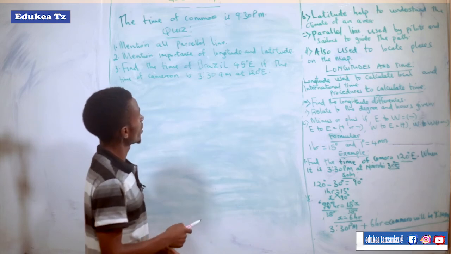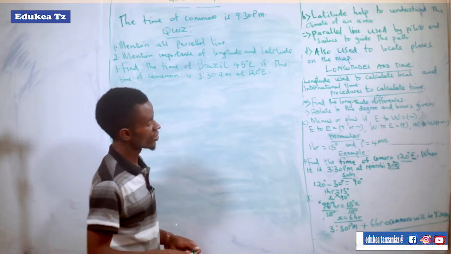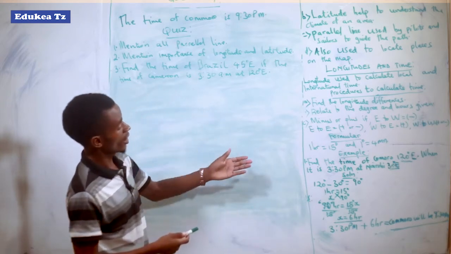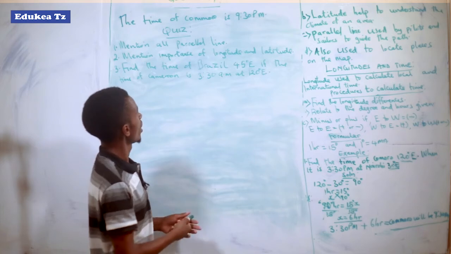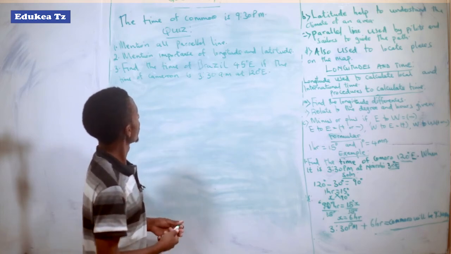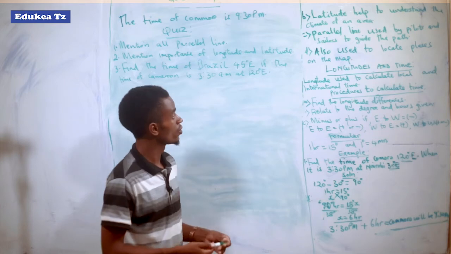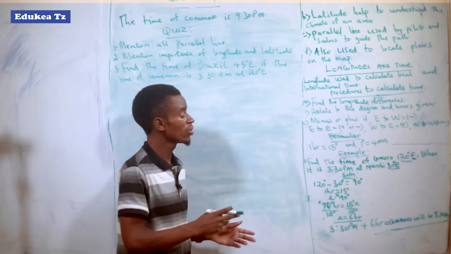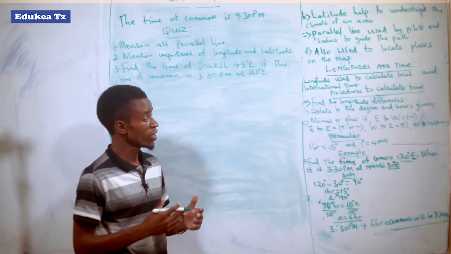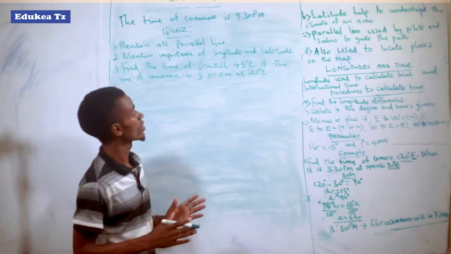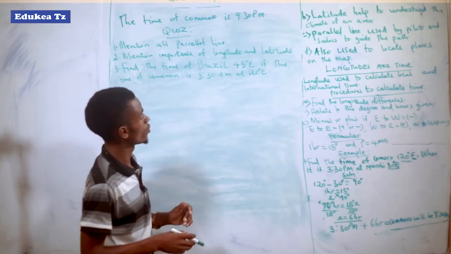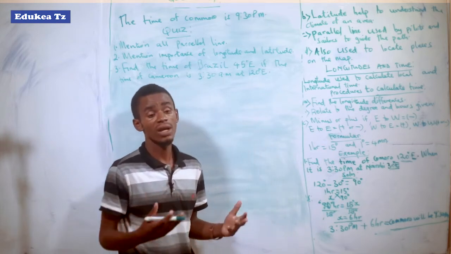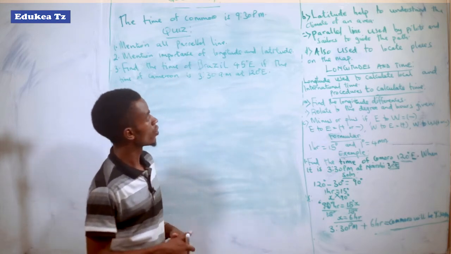Finally, there is a quiz here, with questions that you can use to revise what we have covered in this topic. The first question is: mention all parallel lines. I told you that you have different lines, parallel lines, the horizontal lines. So you have to think about which are the horizontal lines. Then: mention the importance of longitude and latitude. There are many, so you have to answer it.